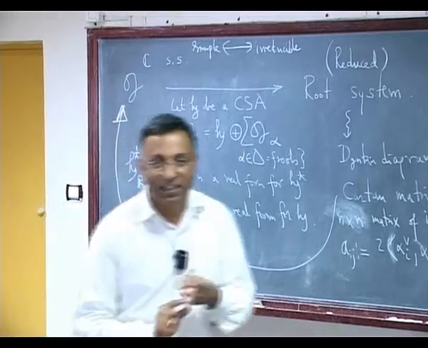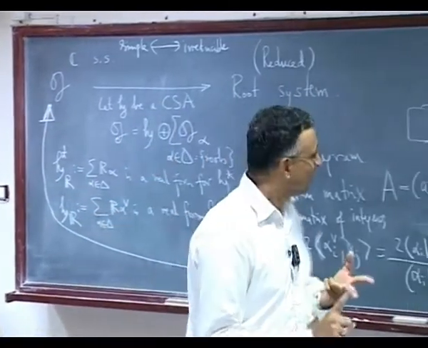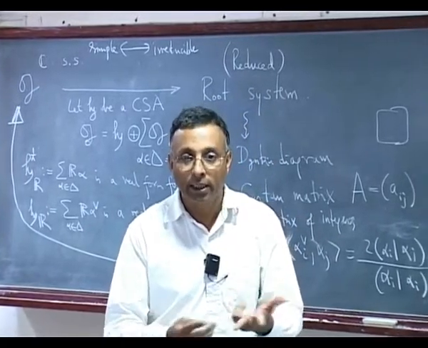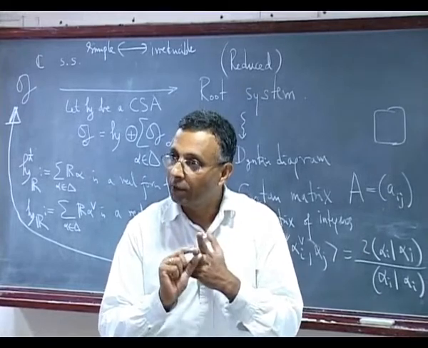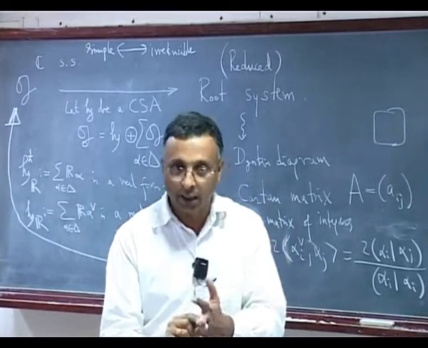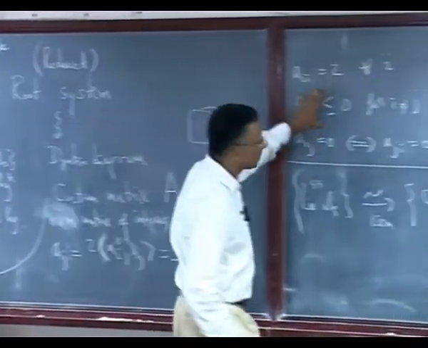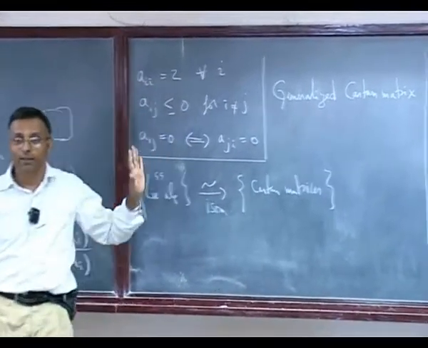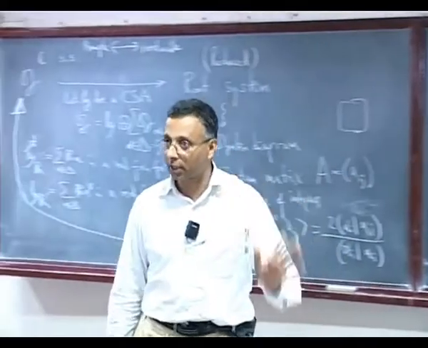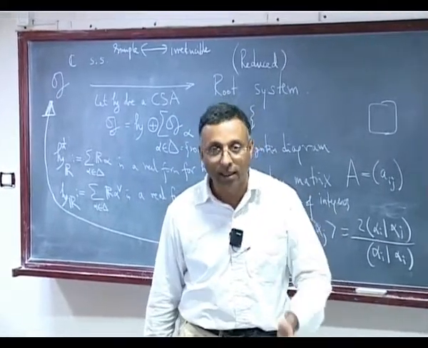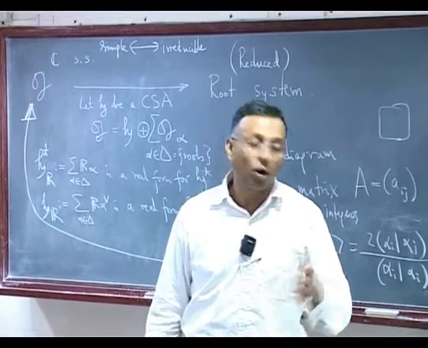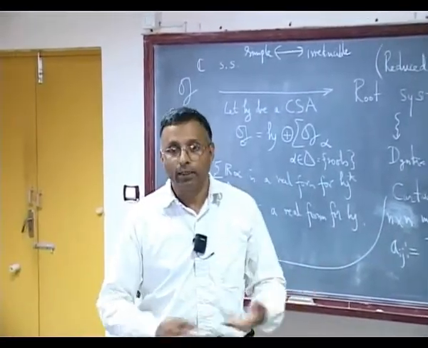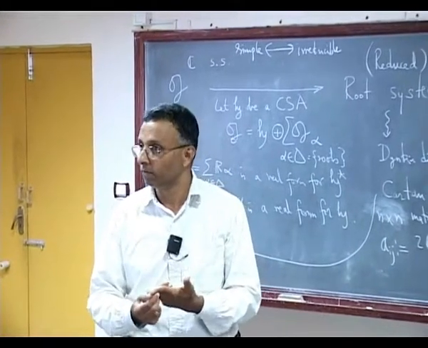And that is the observation of Katz and Moody, slightly more general, called a generalized Cartan matrix. If you start with this, you get something interesting, and that algebra has lots of structure, and its representation theory has similarities to the representation theory of that, and you can study this profitably.